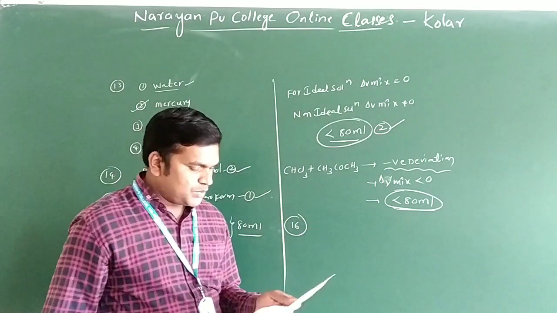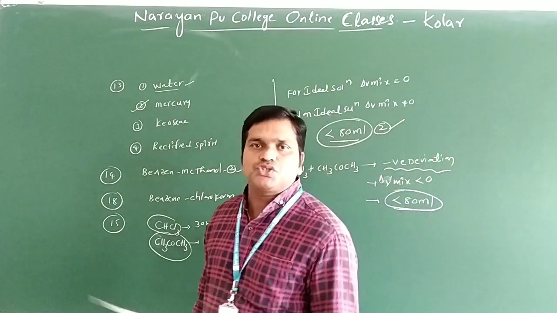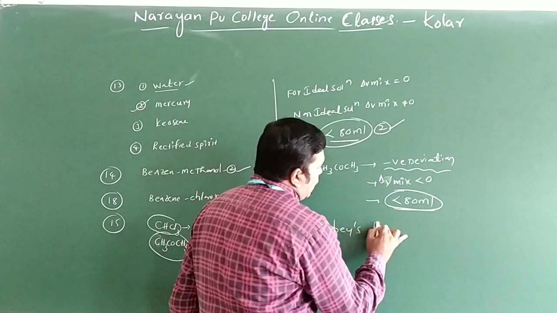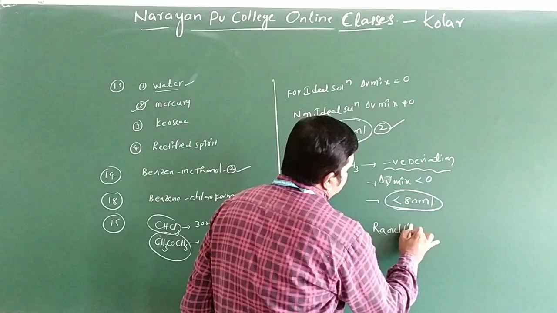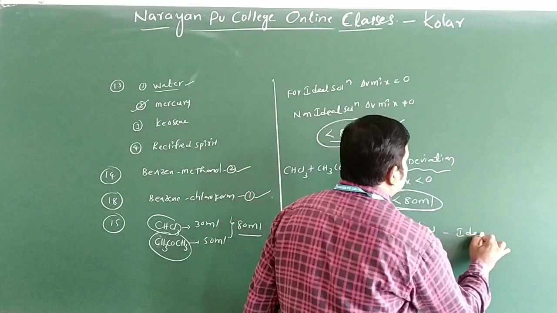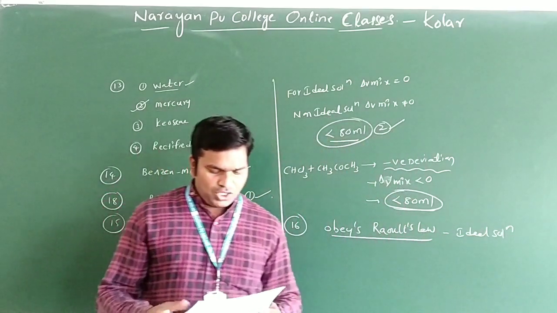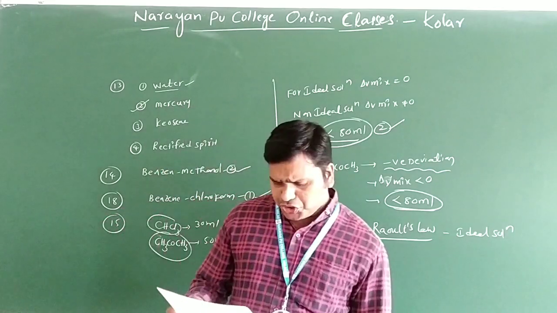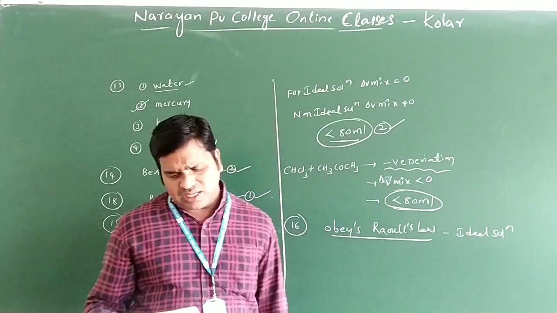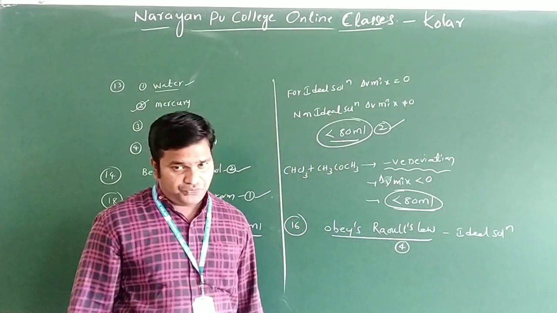Clear? Let us see question number 16. This is a direct question only. Generally, what is an ideal solution? The solution which obeys Raoult's law is called an ideal solution. The options given are: positive deviation from the Raoult's law, negative deviation from the Raoult's law, no connection with Raoult's law, and obeys Raoult's law. The answer is option 4.